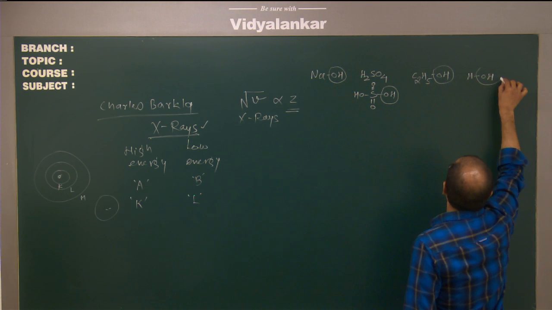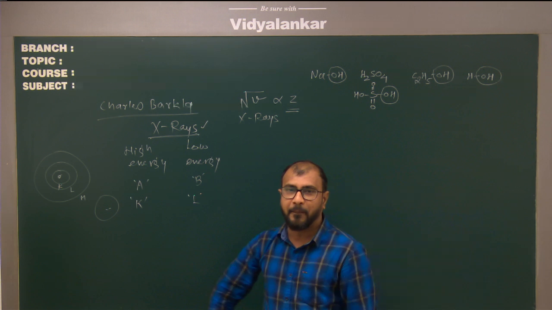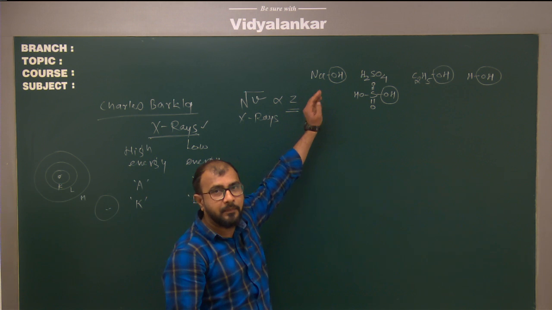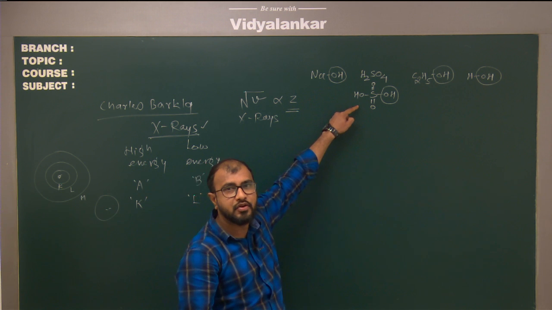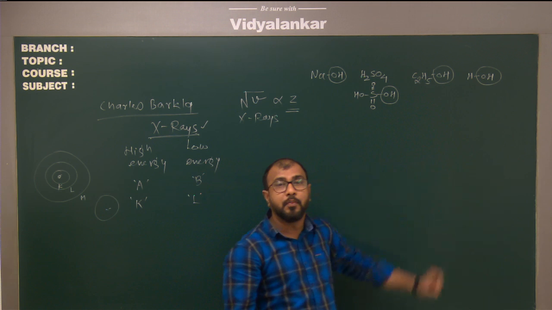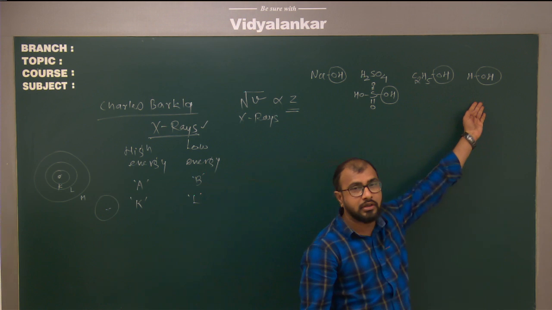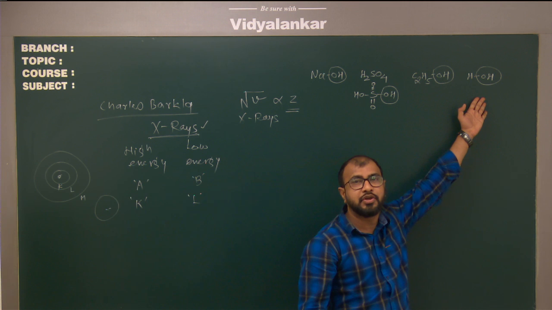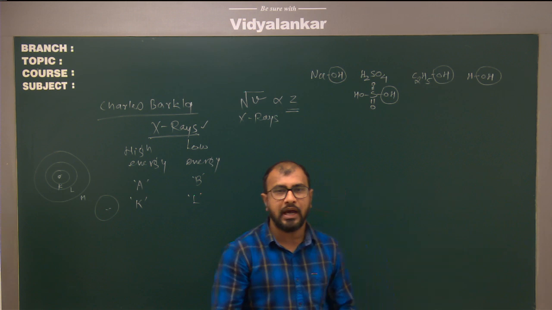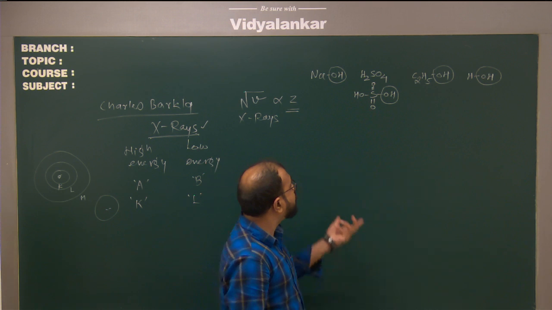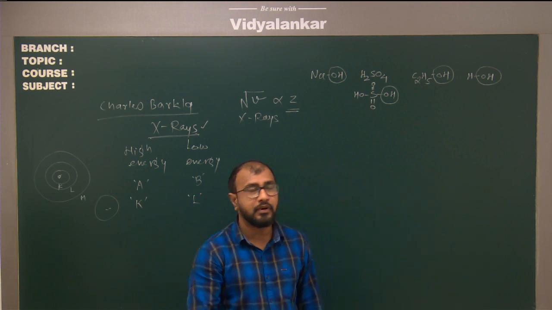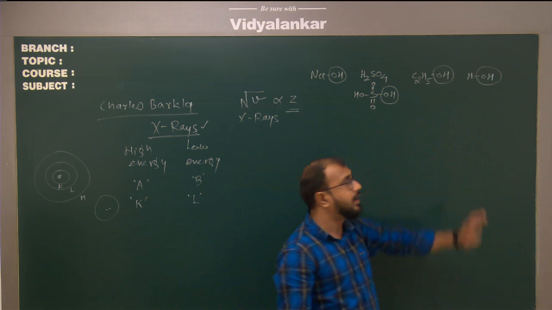Yes, all these compounds contain OH. But all these compounds have different properties. You know, NaOH, alkali, its solution will be basic. Sulfuric acid, its solution will be acidic. This ethanol, its solution will be almost neutral. And this water, it acts as a universal solvent, correct? Means almost all the polar and ionic compounds are soluble in water. So what makes all these four compounds behave differently, though they are having OH?